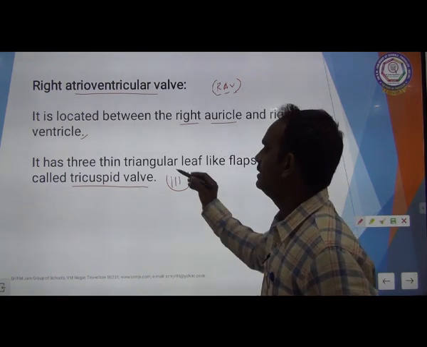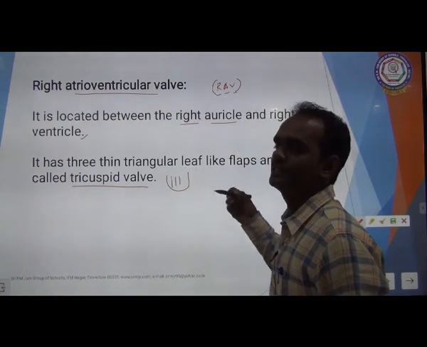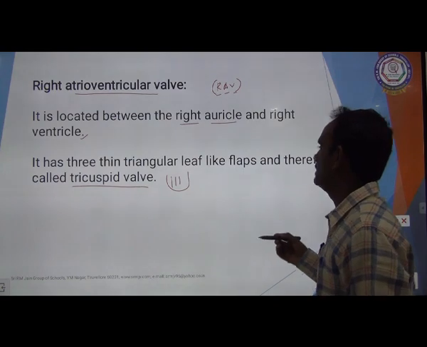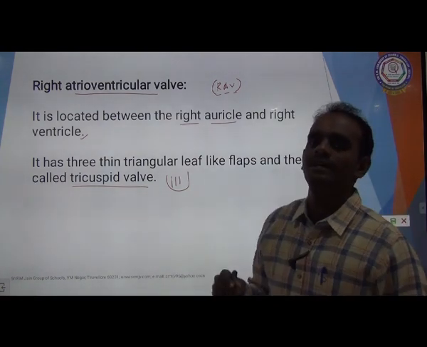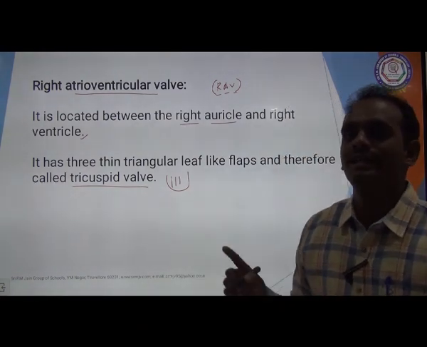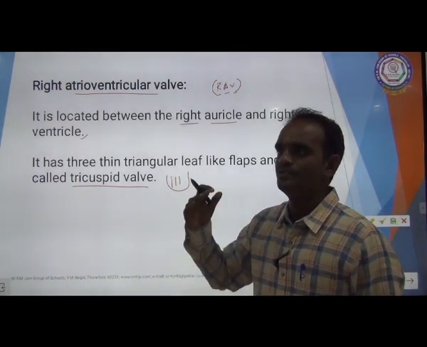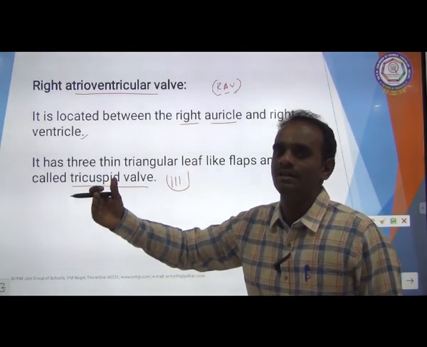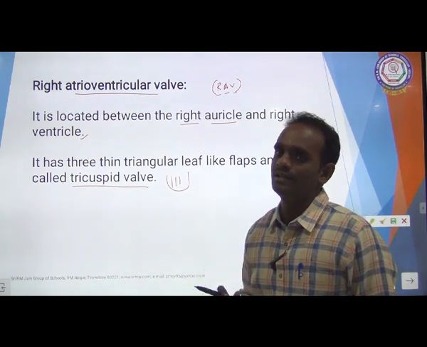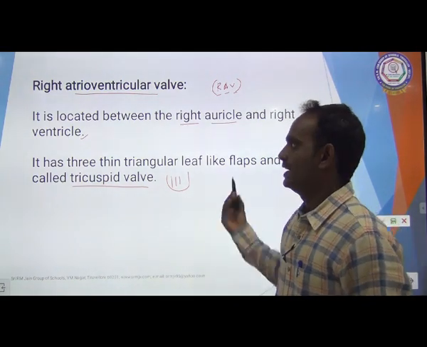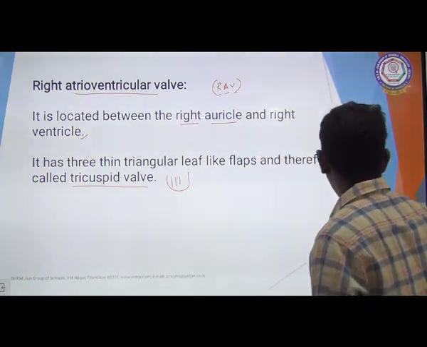This valve is also called the tricuspid valve. Tri means three. It has three thin, triangular leaf-like flap structures, and therefore it is called the tricuspid valve. The tricuspid valve is present between the right auricle and the right ventricle. It is a very important one. Next one is the left auriculoventricular valve.